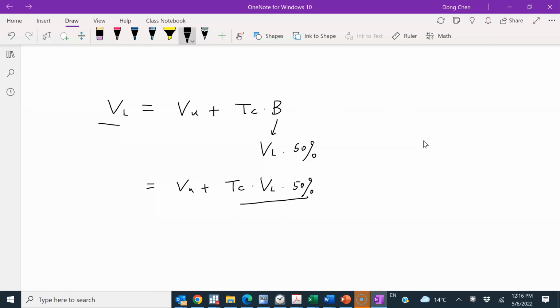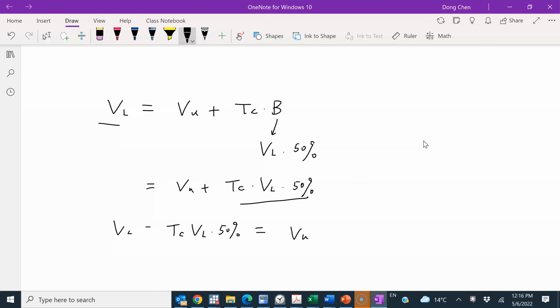How? We can move the term TC times VL times 50% to the other side, so this equation will become VL minus TC times VL times 50% equals VU. When we switch sides, we have to change the sign on the term. Now we can combine the terms involving VL.